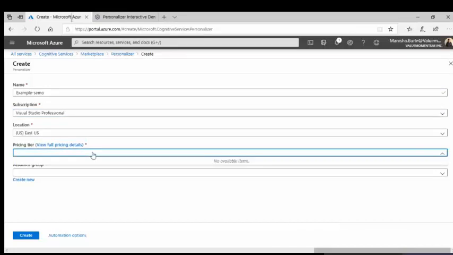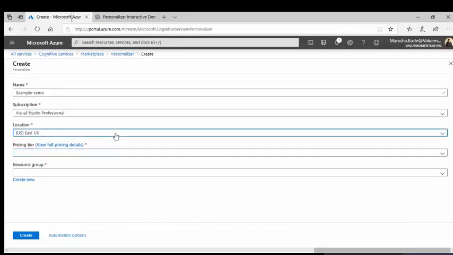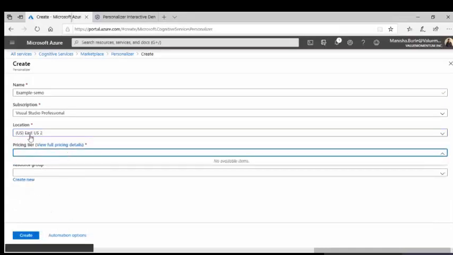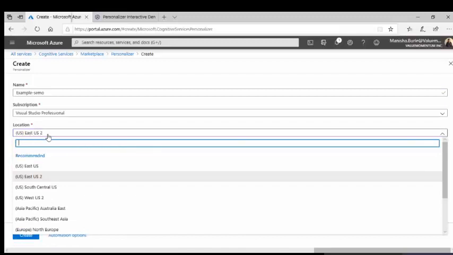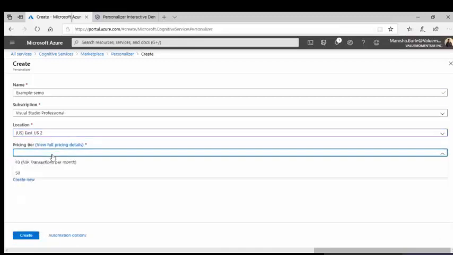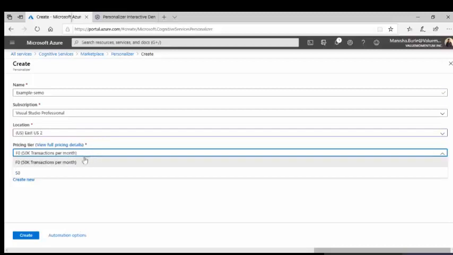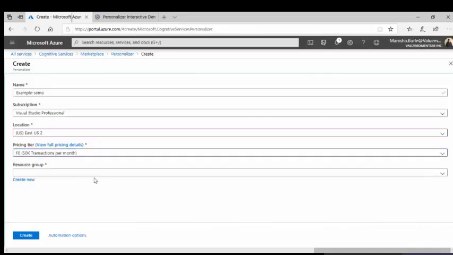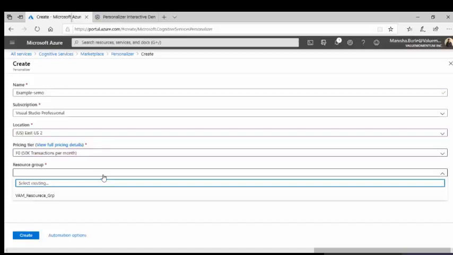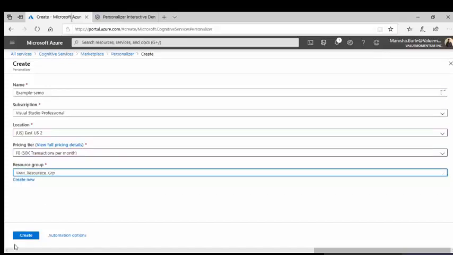Pricing tier. We have two different pricing tiers, F0 and S0. F0 is free. It gives 50k transactions per month, and S0 is the standard tier. We can change the pricing tier later if you want. I'll show you how once we have created it. And the resource group, click on create.